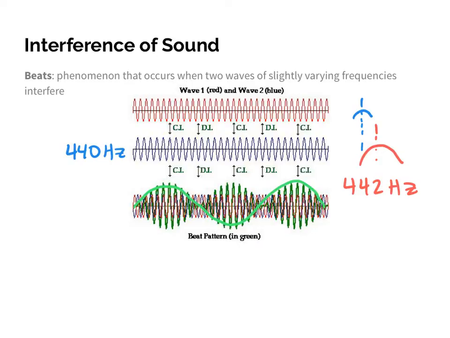Now, as you heard that, hopefully you thought it was pretty obvious. You would hear the wah, wah, wah, wah, wah. You heard it go loud and soft, loud and soft. But that alternating between loud and soft was occurring at this frequency here. And it just so happens that the beat pattern that you see is simply the difference. 442 minus 440 would give you a beat pattern of 2 hertz.